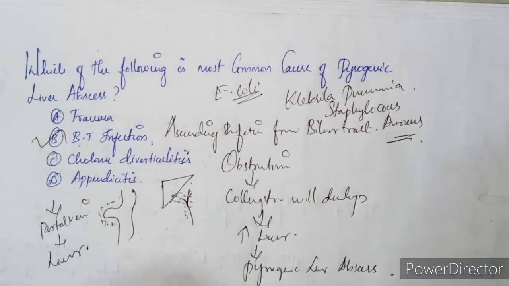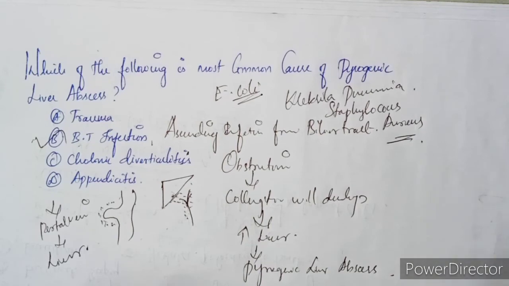Try to follow with me. If it is an adult, it will be Klebsiella pneumoniae. In children, with chronic disease, it is caused by Staphylococcus aureus. So we have seen the most common organism responsible for pyogenic liver abscess.